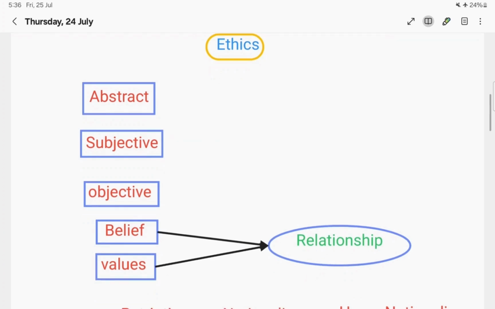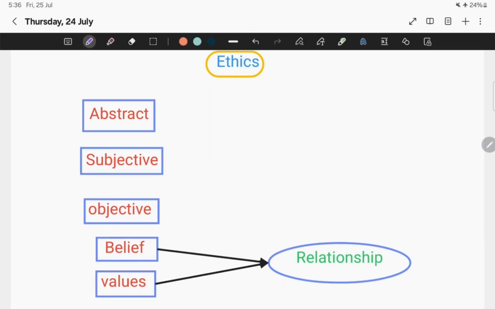So firstly, what are the things that I had studied before delving into the essence of ethics? I went through these particular definitions, like what is the meaning of abstract? Now abstract simply means anything that exists as an idea and does not have any physical existence. For example, emotions. Emotions do not have a physical form but exist in our thought process. So this is the meaning of abstract.